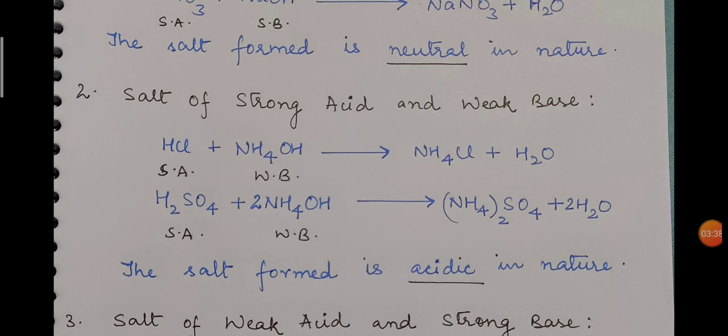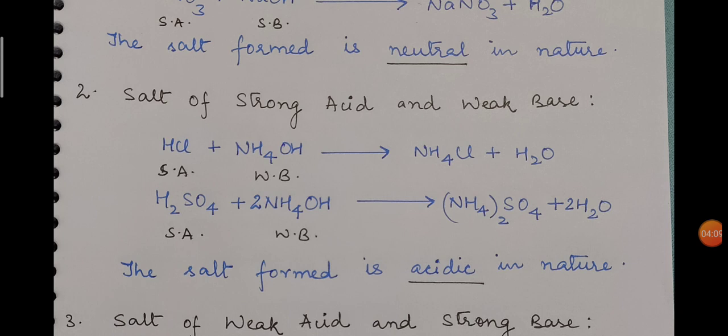And when it reacts with a weak base, suppose here I have taken ammonium hydroxide. Ammonium hydroxide in its aqueous solution is only partially dissociated, and that is why the concentration of hydroxide ion is low, and this is the reason that this base is said to be weak. So in case of HCl, the amount of H plus ion is very high in its aqueous solution, whereas in case of ammonium hydroxide, the amount of hydroxide ion is low.